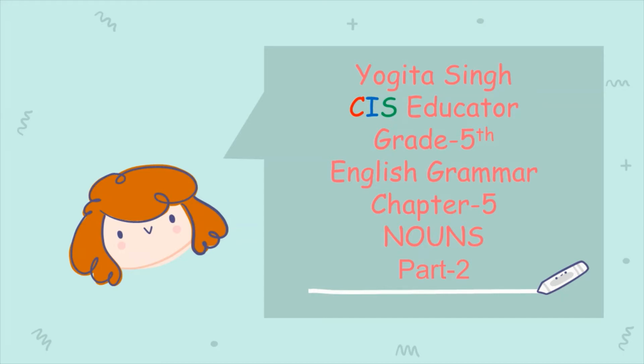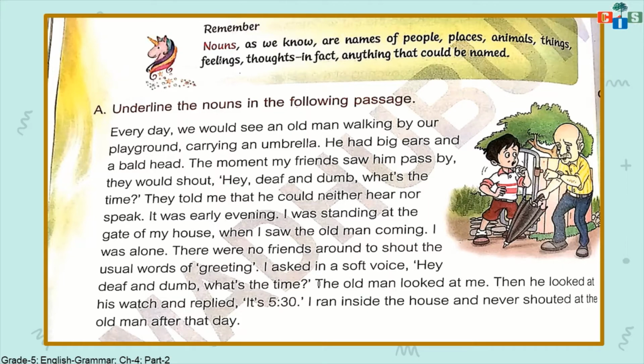Scholars, in the previous video we already started Chapter 5 from our grammar textbook. Chapter 5, that is noun. Today we are going to solve a few exercises and then we will see proper noun. I discussed with you that there are 8 kinds of noun and we will discuss each one by one. Yes scholars, now see here, it's Exercise A.